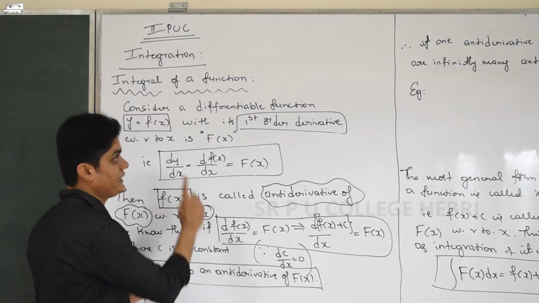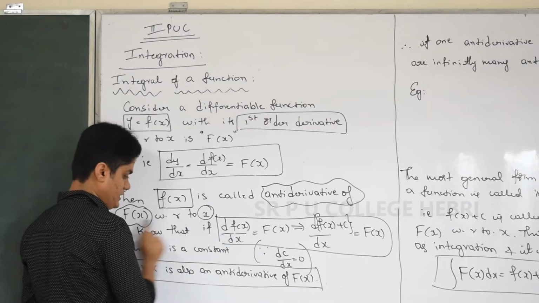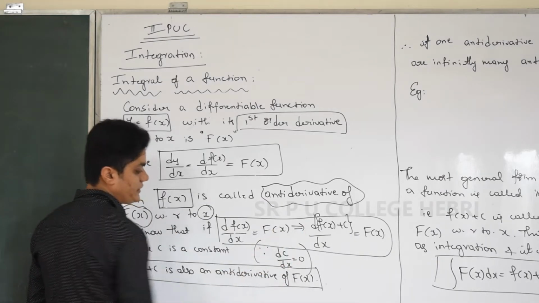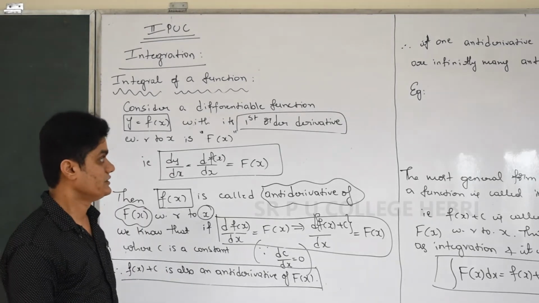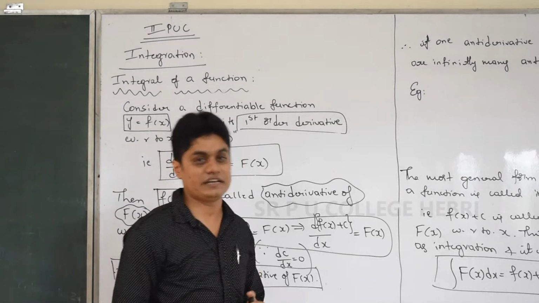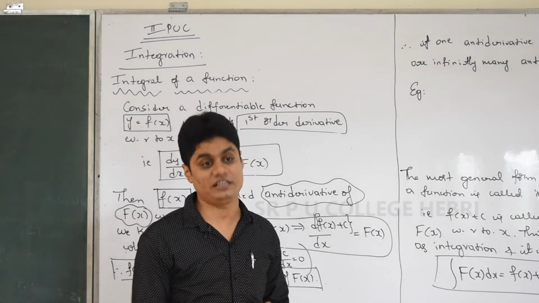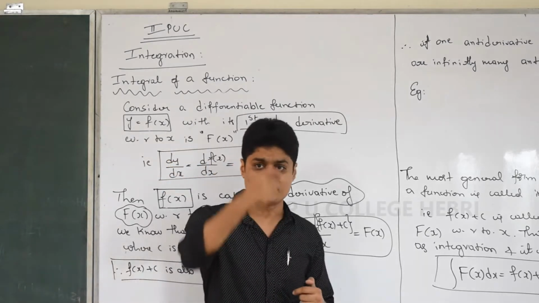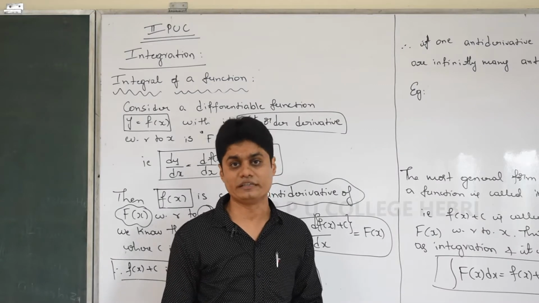If one antiderivative exists, then because of this reason there are infinitely many antiderivatives. Suppose they ask to find antiderivative of the function, how many do you have to find out? You have to find infinitely many antiderivatives, and writing infinitely many antiderivatives in a list form is never possible, because infinity means we don't know how many, right?